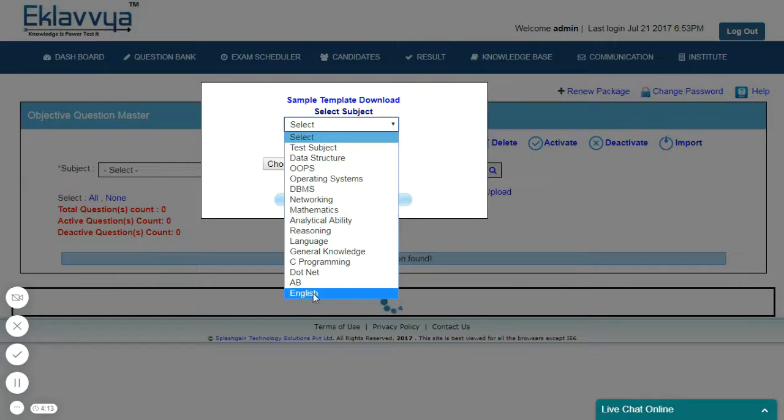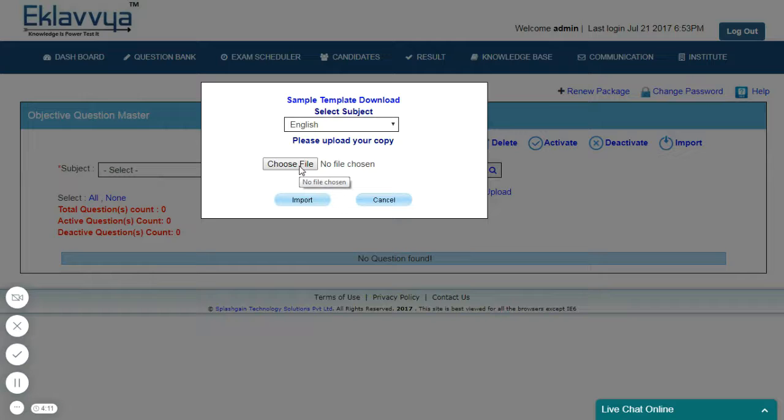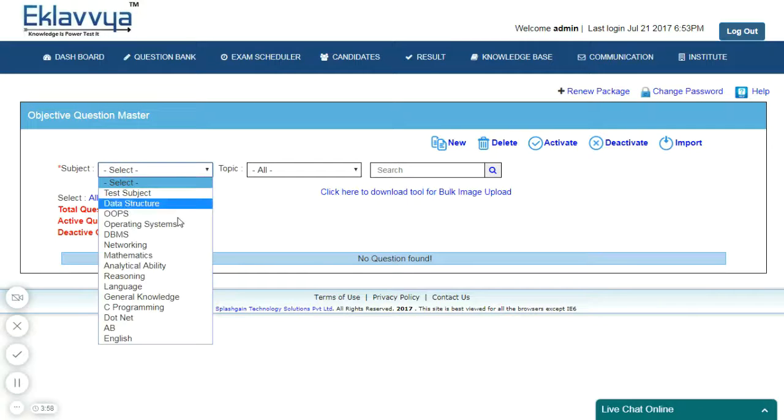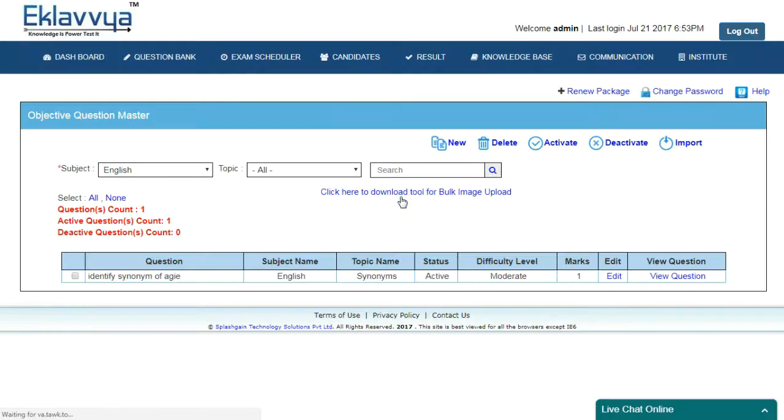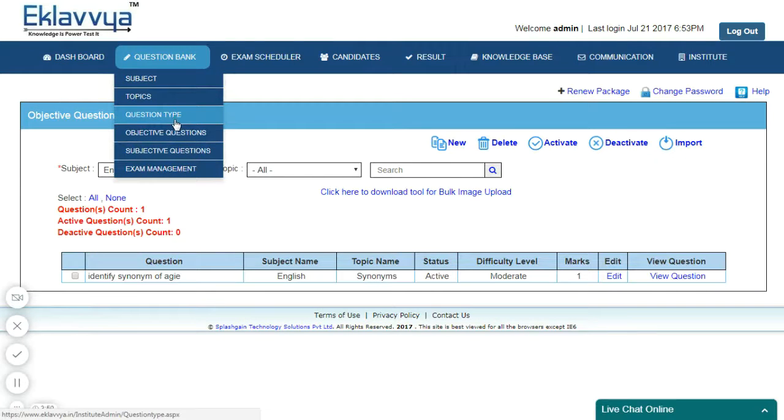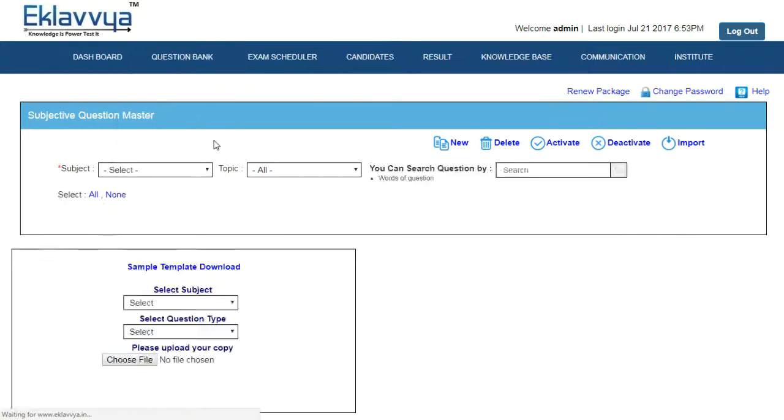After preparing the Excel with all question entries, you can log in to the system and go to the Question Bank section, Objective Questions menu, and click on Import. If your Excel template and entries are valid, then all questions will be imported into the system. As you can see, a successful import message would be shown on the screen.